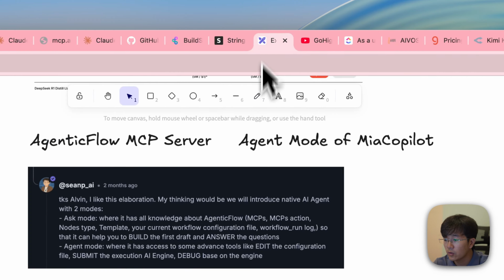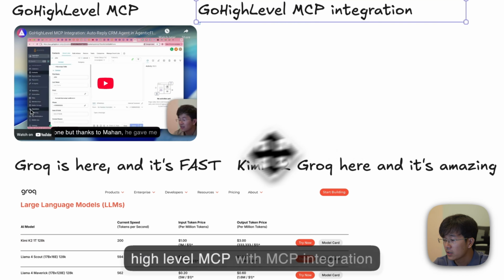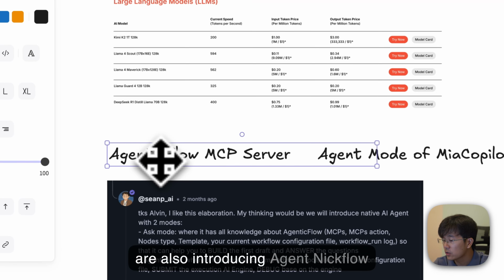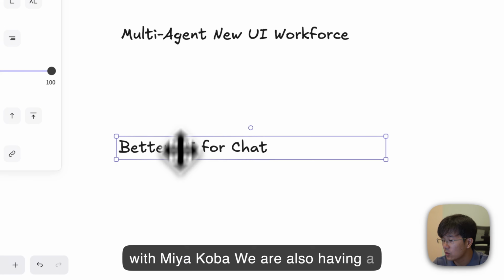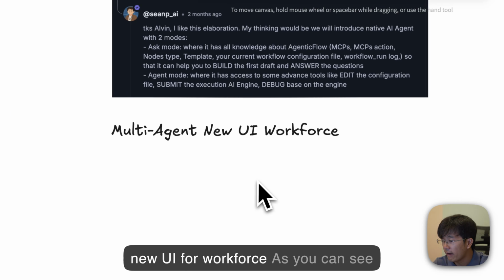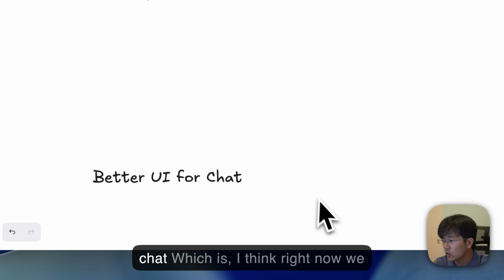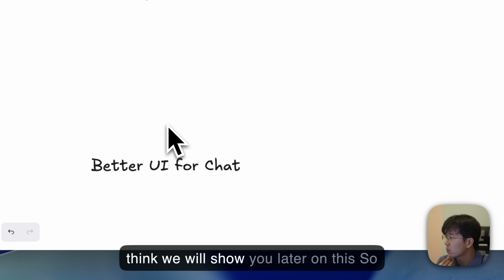All right. I think we went through quite a bit today. GoHighLevel with MCP integration. We have Grok and Kimi 2 on Grok. We are also introducing the AgenticFlow MCP Server and the agent mode with Mia Copilot. We're also having a new UI for workforce, as you can see already, and we have a better UI for chat, which I think right now we have not yet finished developing. We'll show you everything later on.